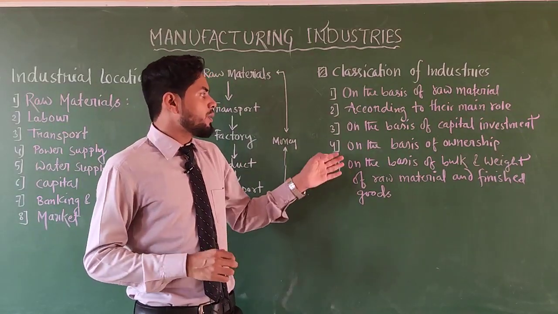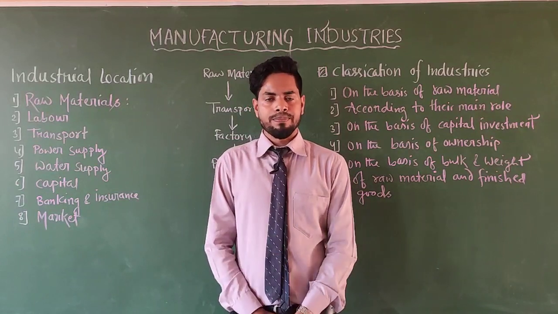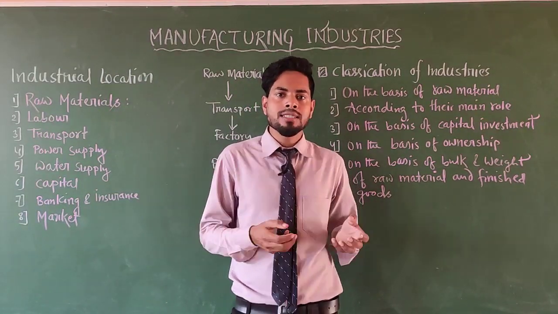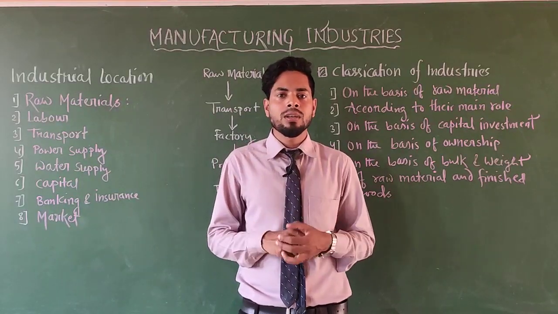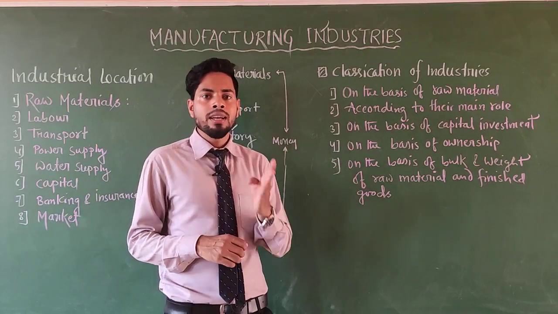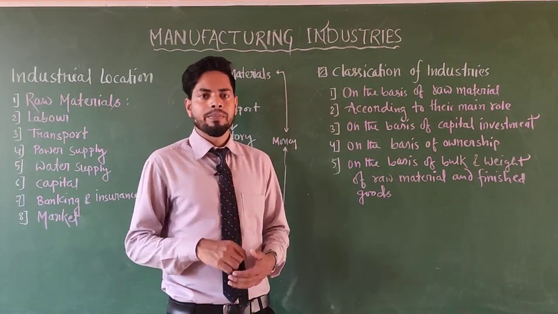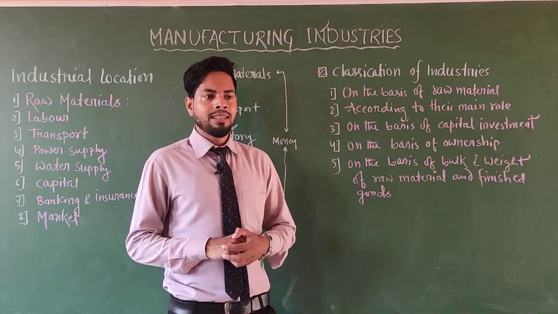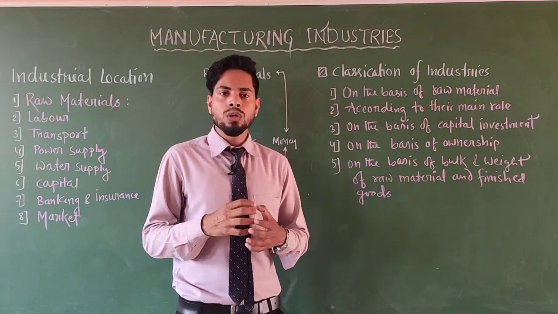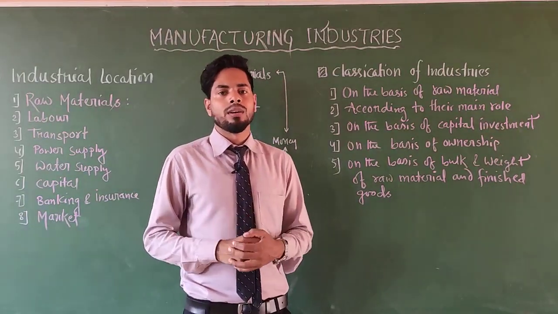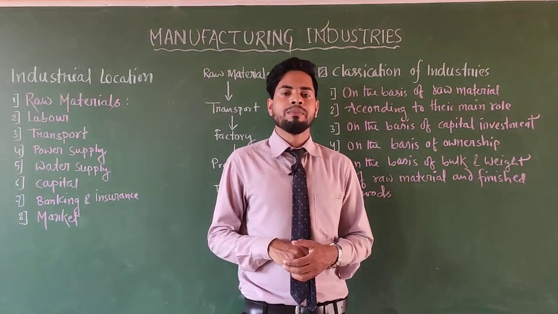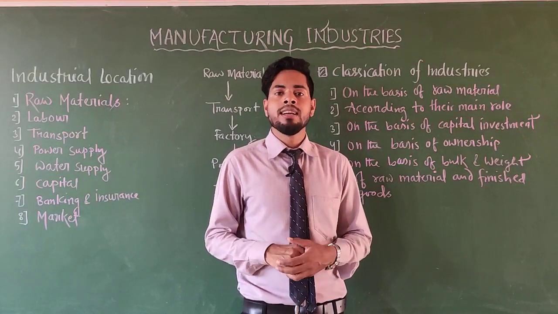Clear? So next, on the basis of ownership, on the basis of who owns the industries, who runs the industries, who manages the industries, who gains the profit, who bears the losses. So on the basis of ownership, industries are classified into four categories. First, public industries. That means these industries are owned by the government and also run and managed by the government. For example, SAIL, Steel Authority of India, BHEL, Bharat Heavy Electricals Limited.